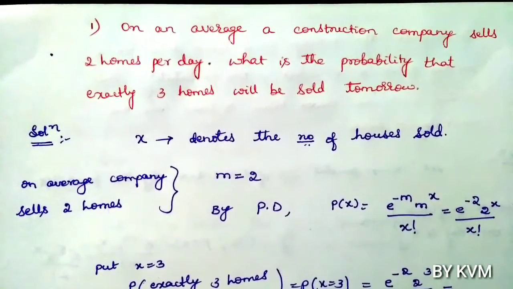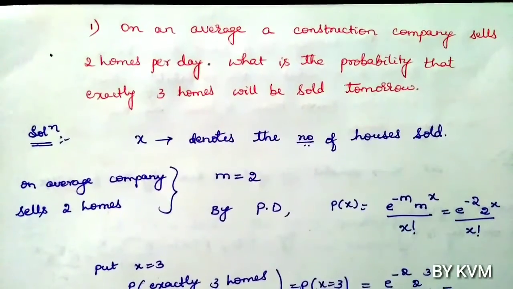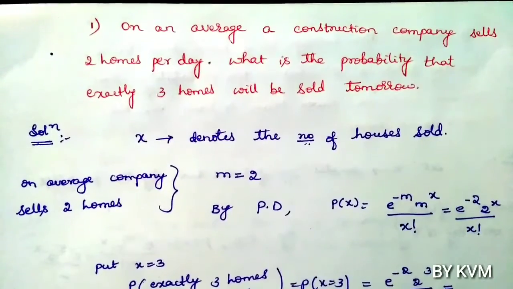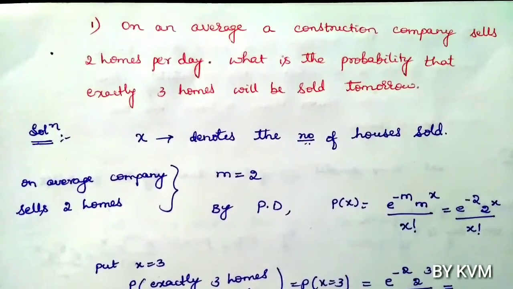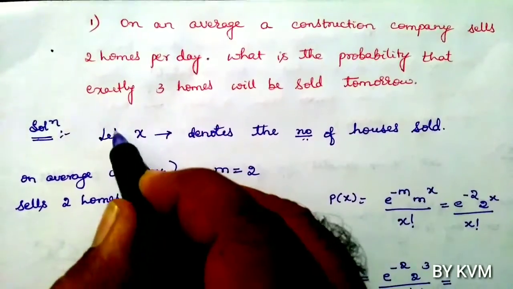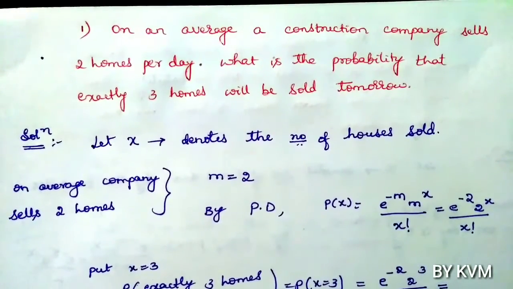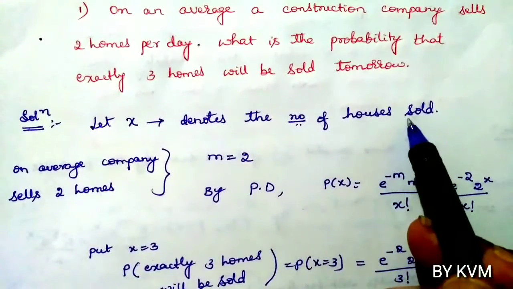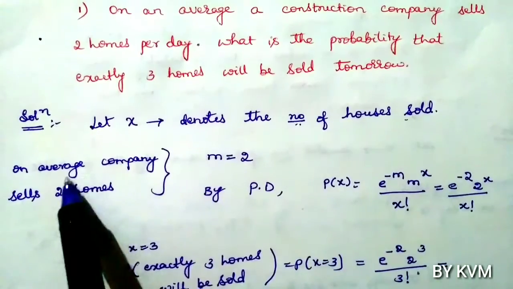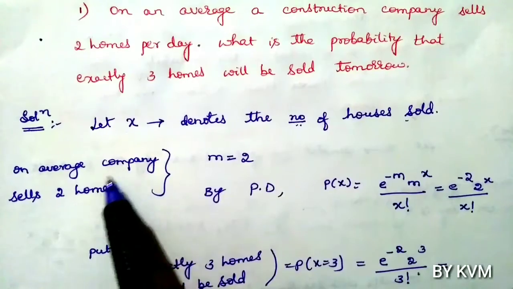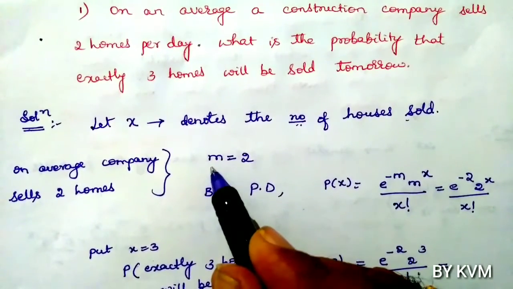On an average, a construction company sells 2 homes per day. What is the probability that exactly 3 homes will be sold tomorrow? Before solving the problem, first you have to read the question carefully and understand. Let X denote the number of houses sold. This is the Poisson variate. On an average, the company sells 2 homes, which means m is 2.